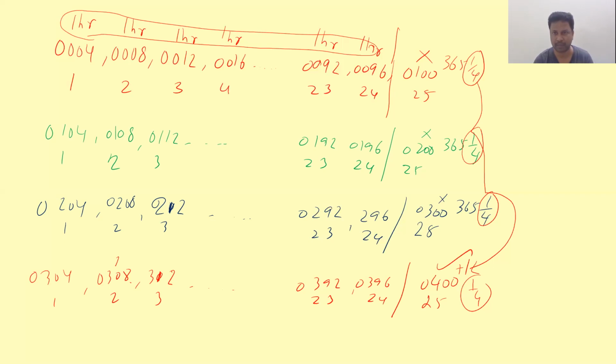Because in a century there will be an ordinary year. Ordinary means what? There will be a quarter day. Again second century, one quarter day. Third century, one quarter. Fourth will be having another quarter. All these quarters will be added only at the fourth century. It won't be added with any other year. It will be accumulated at the fourth century. So this is the purpose we are having the leap years. Every fourth century is a leap year.